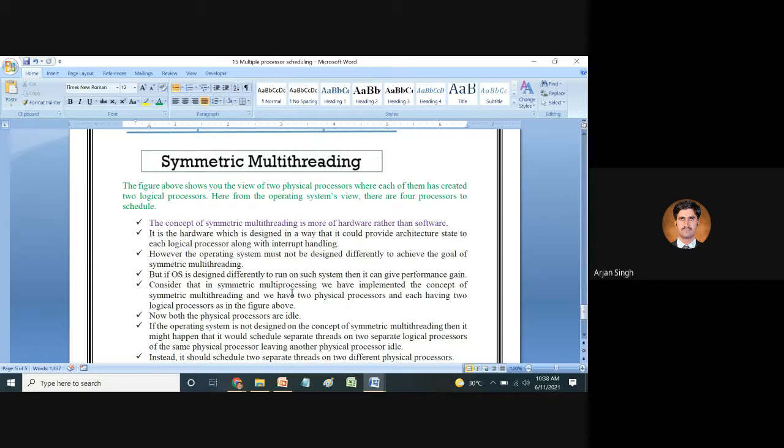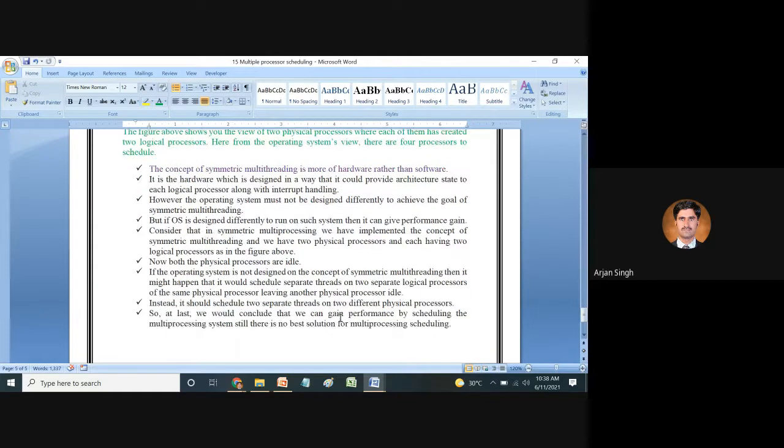we have implemented the concept of symmetric multi-threading, and we have two physical processors, and each has two logical processors in the figure given below, right? Now both physical processors are idle. If the operating system is not designed on the concept of symmetric multi-threading, then it might schedule separate threads on two separate logical processors of the same physical processor, leaving another physical processor idle, right?